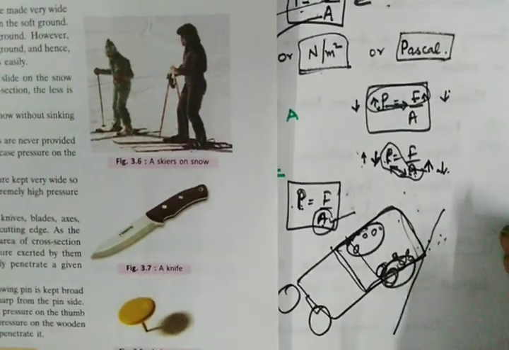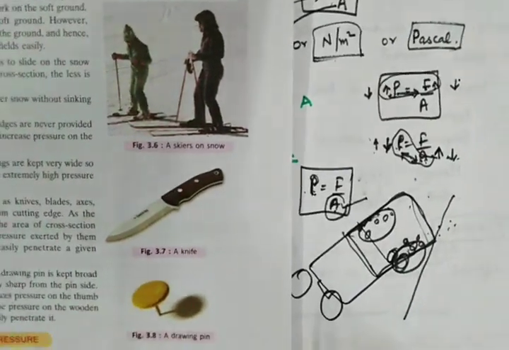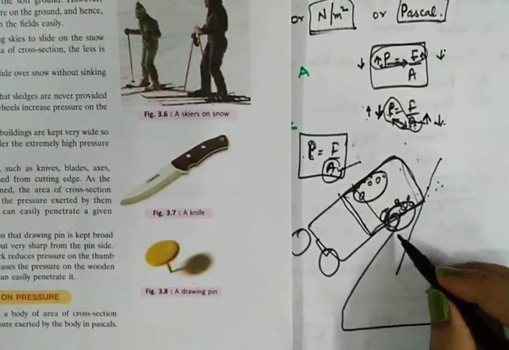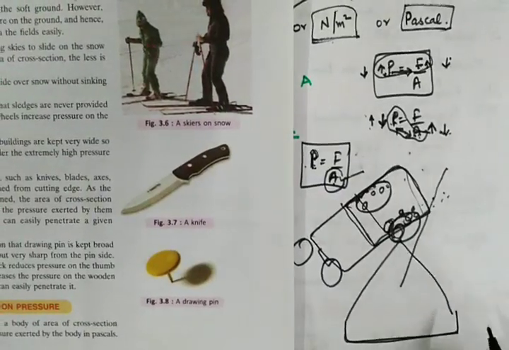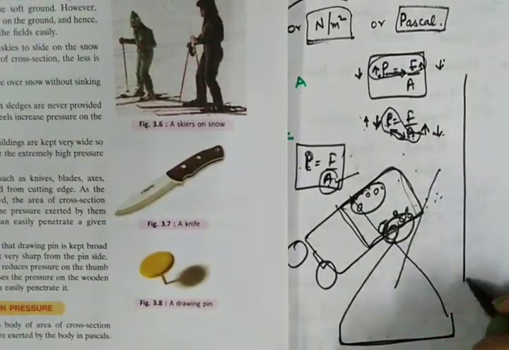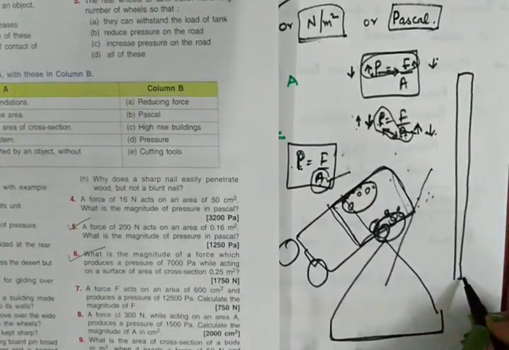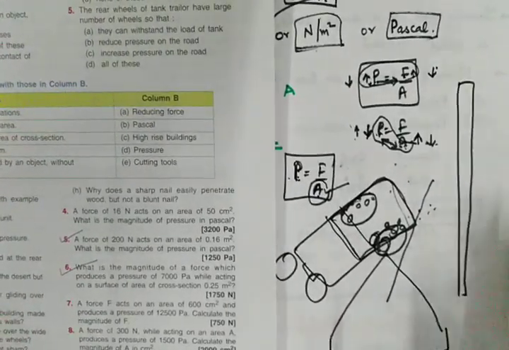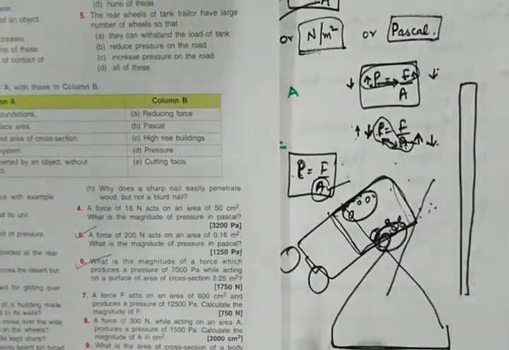Let's take the example of Burj Khalifa. You must have seen that the Burj Khalifa is very broad at the bottom and it tapers like this. The reason for making that broad area was the same. If that structure had been tall and the base was not thick, it would have exerted a lot of pressure on the ground, and the building might have gone inside the ground because of the huge force the building applies. So what is the clear reason?